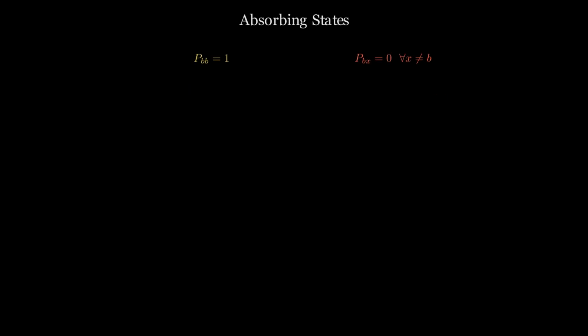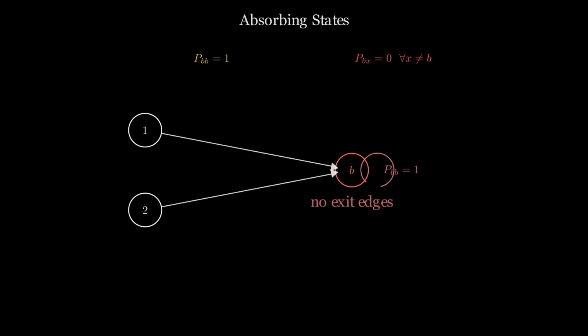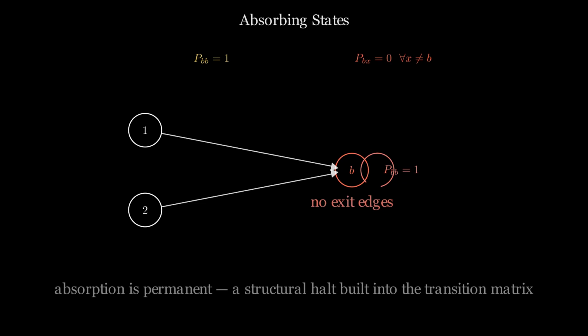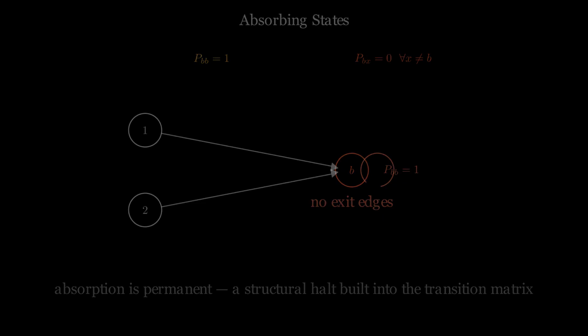An absorbing state has a transition probability of 1 to itself. Every other transition from that state has probability 0. Once the process enters an absorbing state, it remains there permanently. This is not a trap. It is a structural sink. The process has not stopped. It continues, but it will never leave. Absorption is permanent, not temporary.